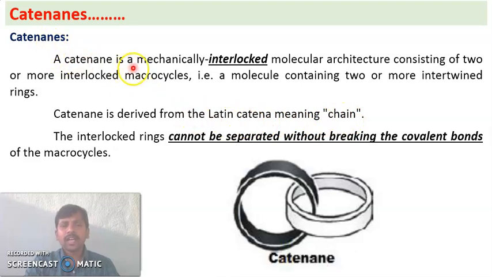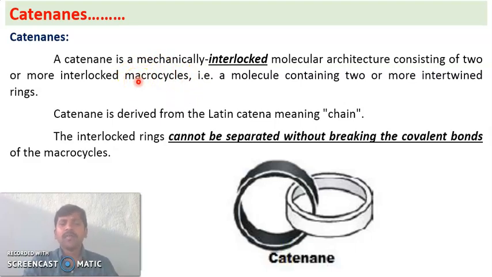Catenanes are mechanically interlocked molecular structures consisting of two or more interlocked macrocycles. Macrocycles are ring-like structures.